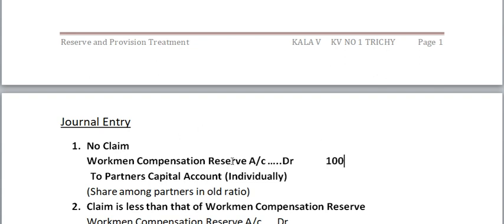That 100 rupees you should transfer to the capital accounts of the partners individually. That means A's capital account, B's capital account and C's capital account, as per their old profit sharing ratio. Then write the narration: workman compensation reserve distributed among the partners in their old profit sharing ratio. There is no claim at all.